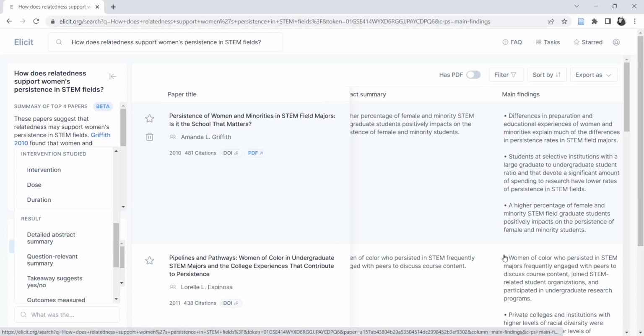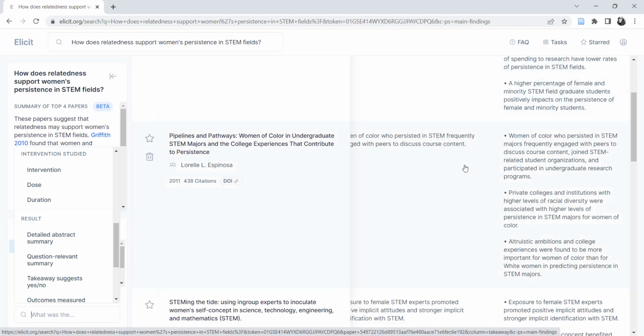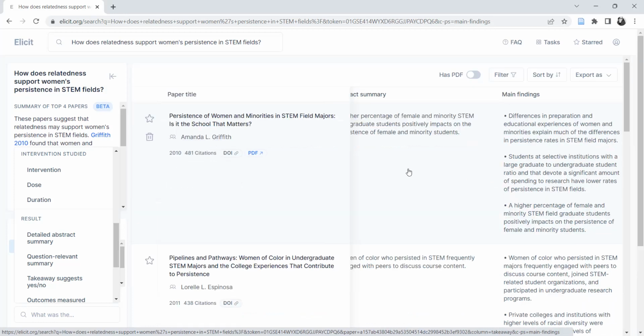But just for the purposes of deciding in a search which papers I need for this specific section of my literature review, this helps me get really specific. So I'm looking now for things that have to do with relatedness and persistence. I'm just trying to narrow things down because I've been searching so broadly for so many months.